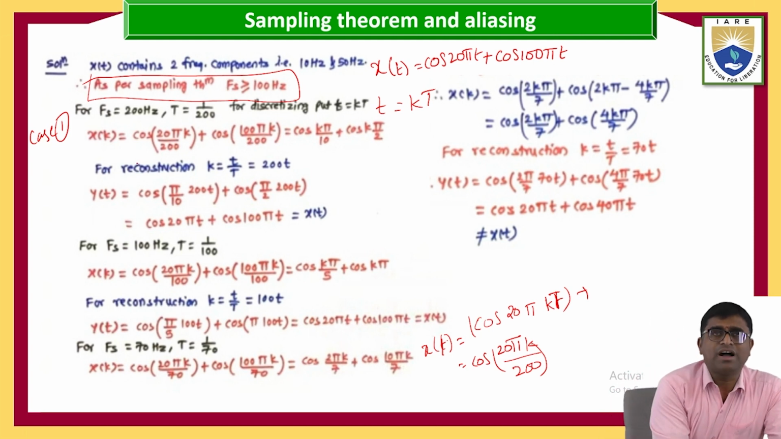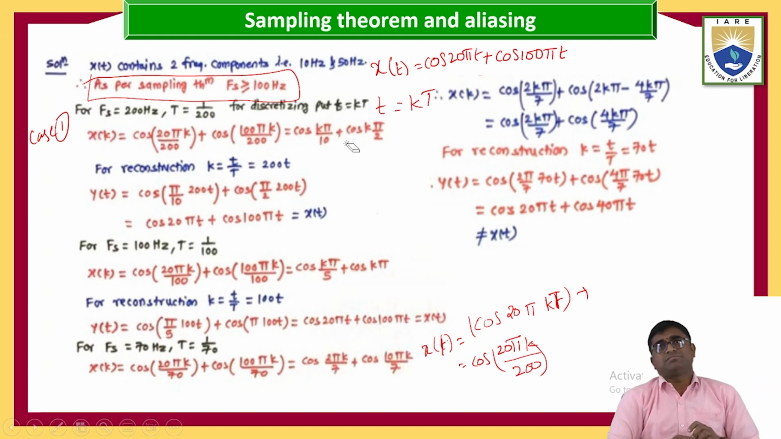That is cos 20 pi k by 200. Next, cos 100 pi k by how much value? 200. So it is coming to cos k pi by 10 plus cos 1 by 2 k pi, after cancelling. Okay. Now I am going for reconstruction.